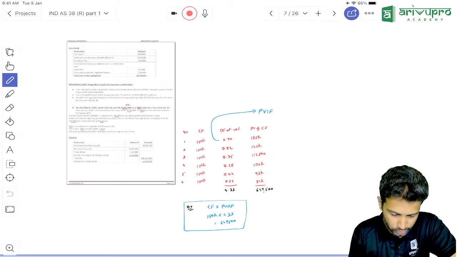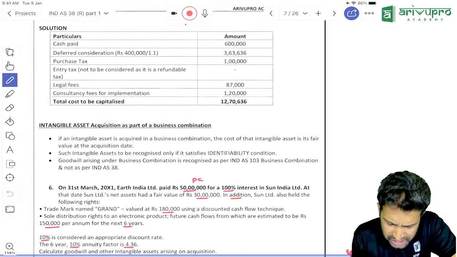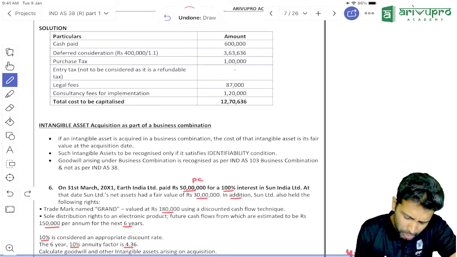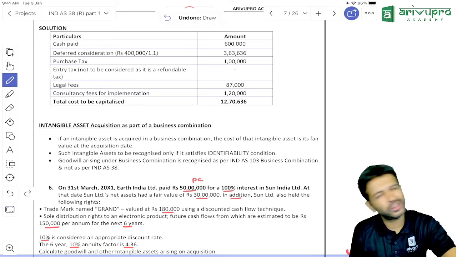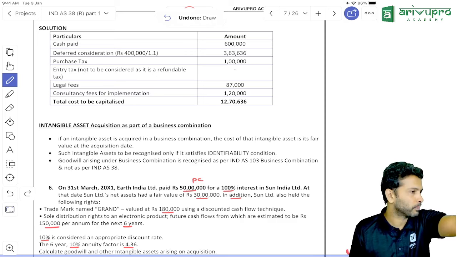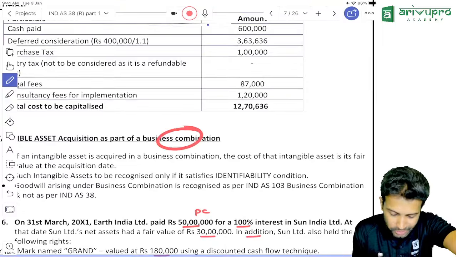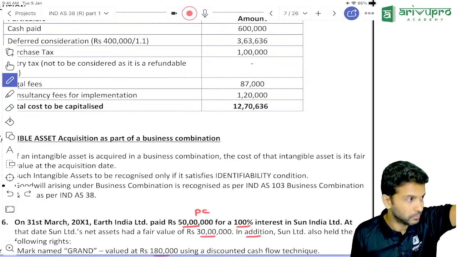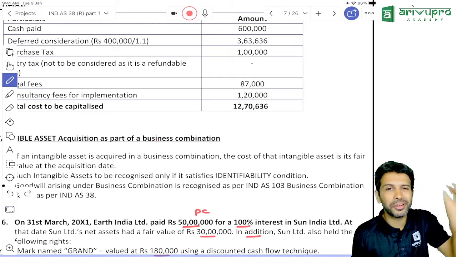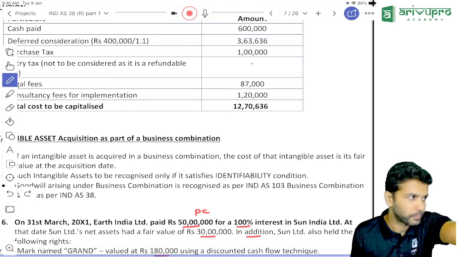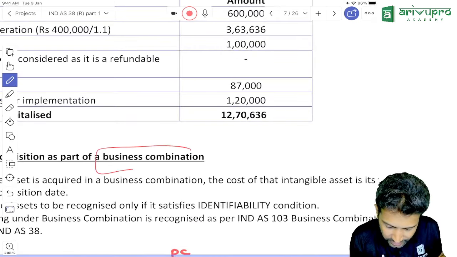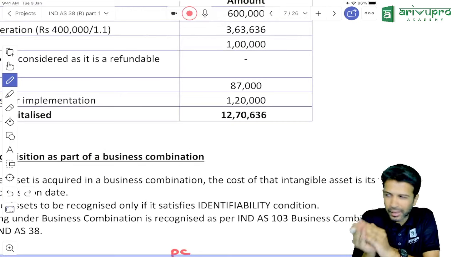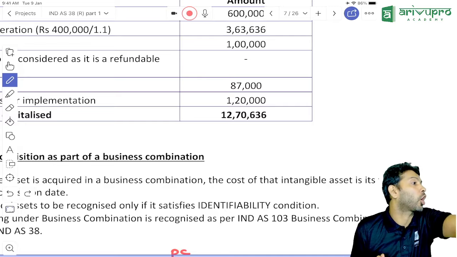What is next? Okay, the intangible asset acquired as part of business combination. This, I think more about this we will talk about in IND AS 103 only. Leave this. One we already know. One intangible asset that comes due to business combination. Business combination means business purchase. In CA Intermediate, we used to call this amalgamation. Here we call it fancy. IND AS is international standard, no? So instead of saying business purchase or amalgamation, they're calling it business combination.